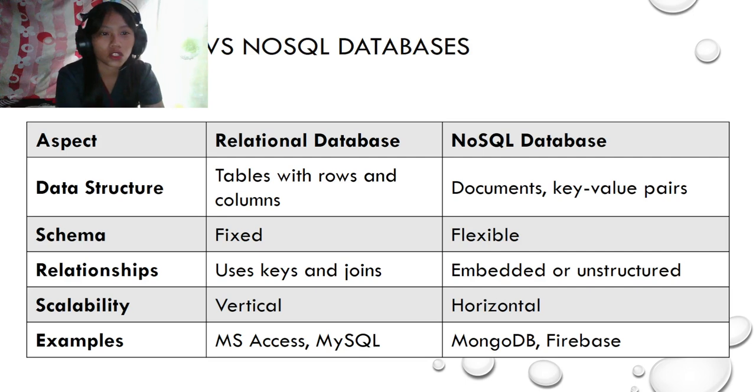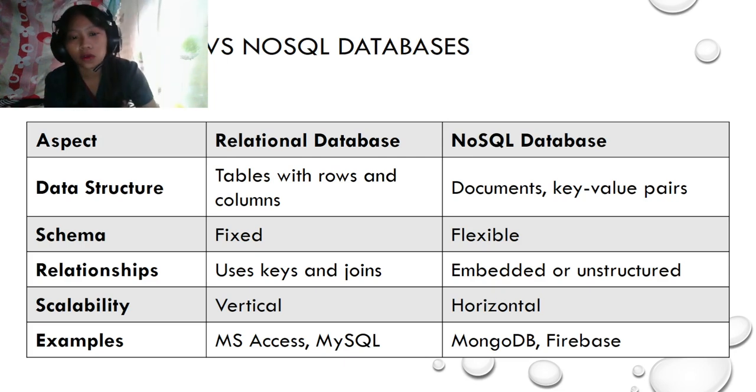In the relationships of both, for the relational, relationships use keys and joins. For the NoSQL, the relationships are embedded or unstructured. Last is the scalability. The relational database is vertical and the NoSQL database is horizontal.